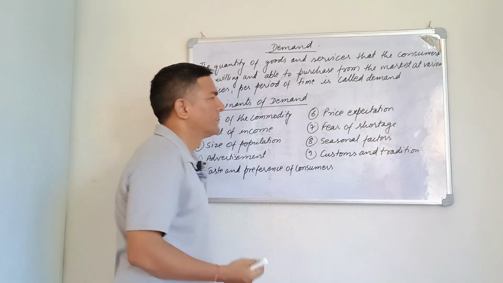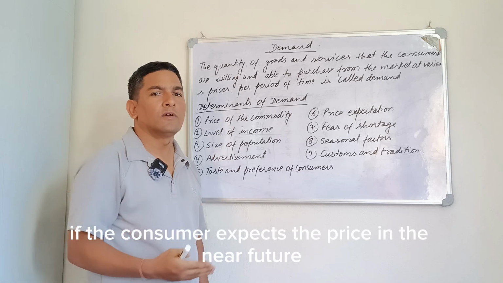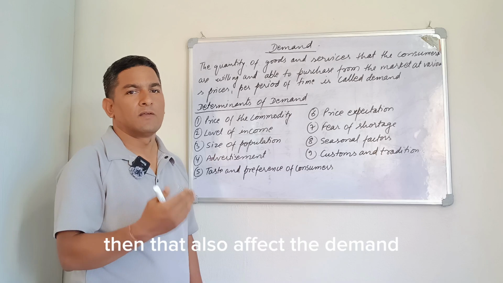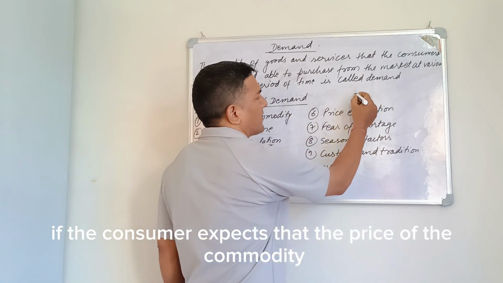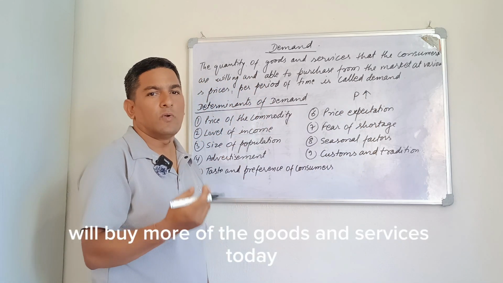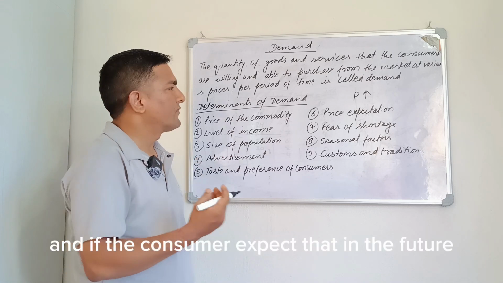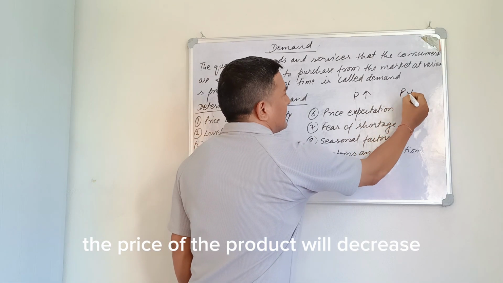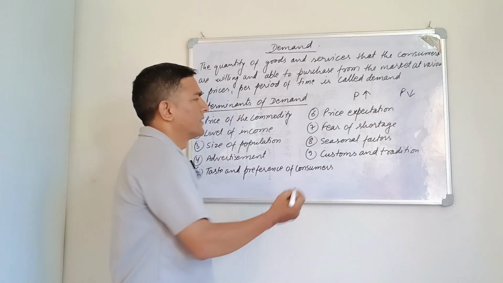Price expectation. If the consumer expects the price in the near future to be increased or decreased, then that also affects the demand. Suppose in the near future, the consumer expects that the price of the commodity will increase, then the consumer will buy more of the goods and services today. So demand increases. And if the consumer expects that in the future the price of the product will decrease, then the consumer demands less of the goods and services.